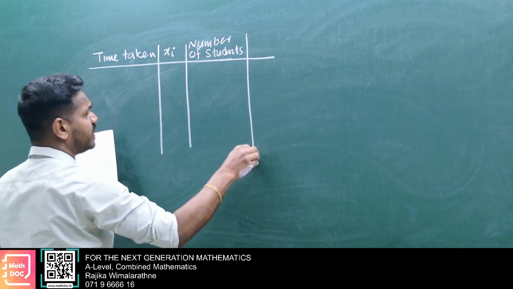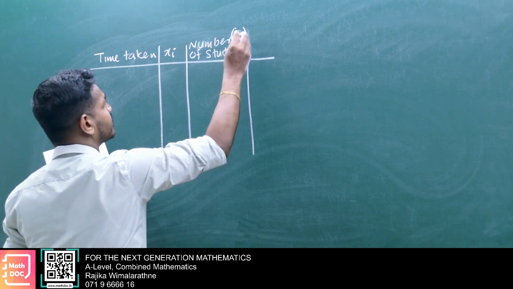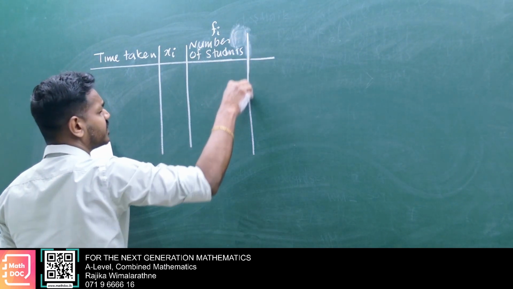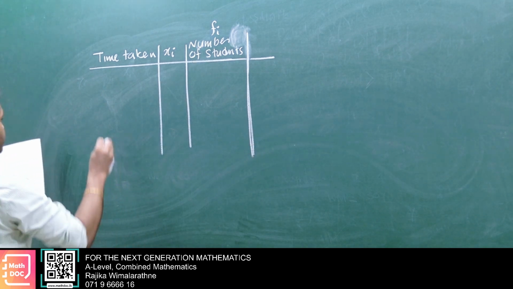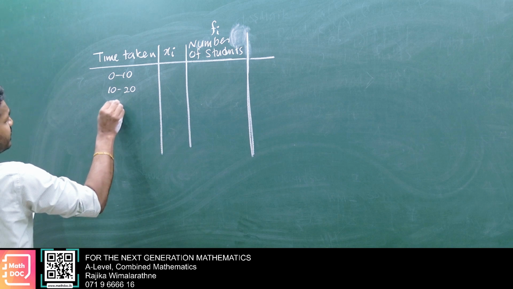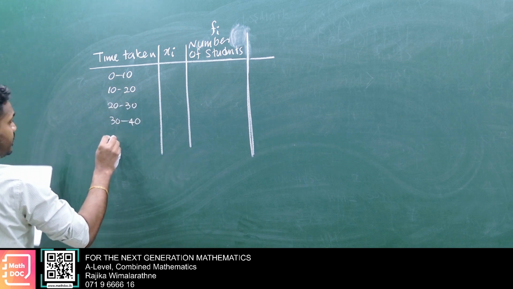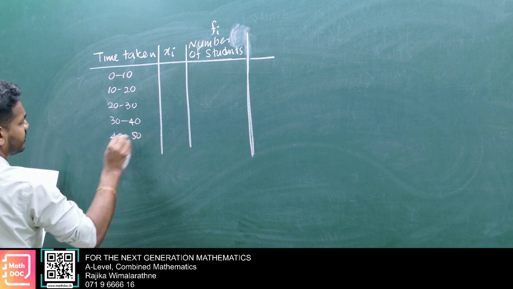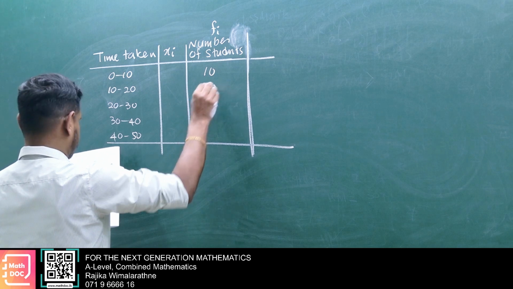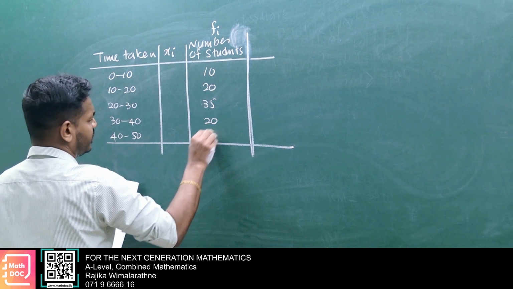You better write here F5. Time taken: 0 to 10, 10 to 20, 20 to 30, 30 to 40, 40 to 50. Number of students: 10, 20, 35, 20, 15.